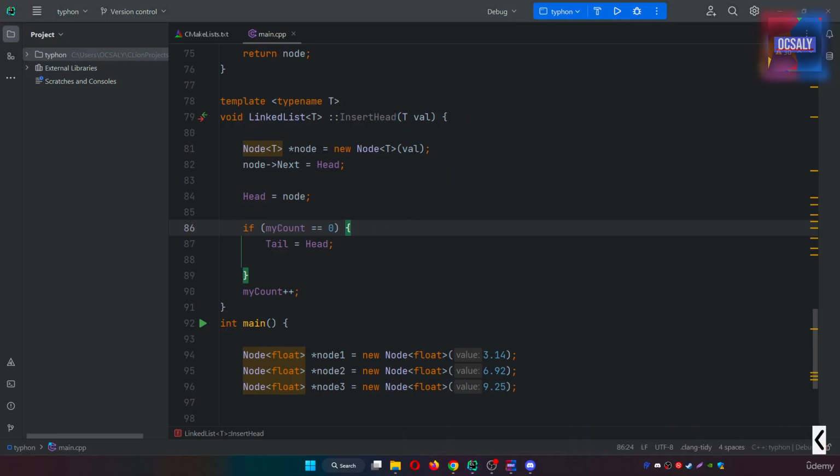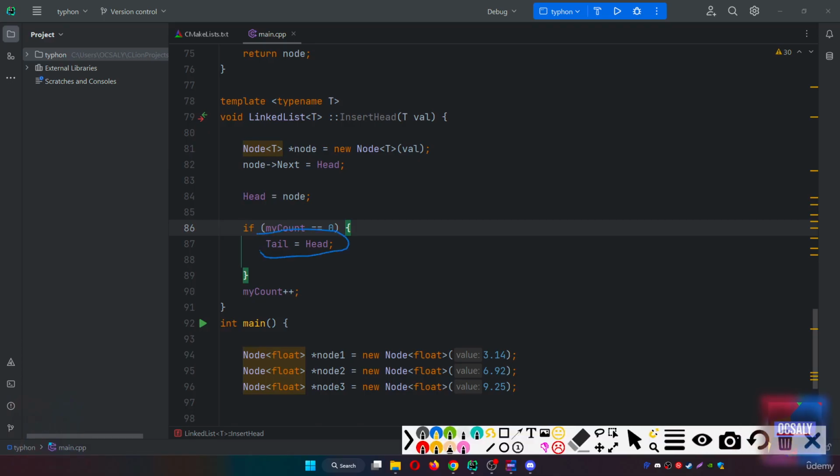So as you can see here, the insert head operation will create a new node and assign it as the new head. If the linked list is empty before applying this operation, the new node also becomes the tail. So for this, the complexity of this operation is going to be O(1), regardless of the number of elements in the linked list, so it's actually not that complex here.